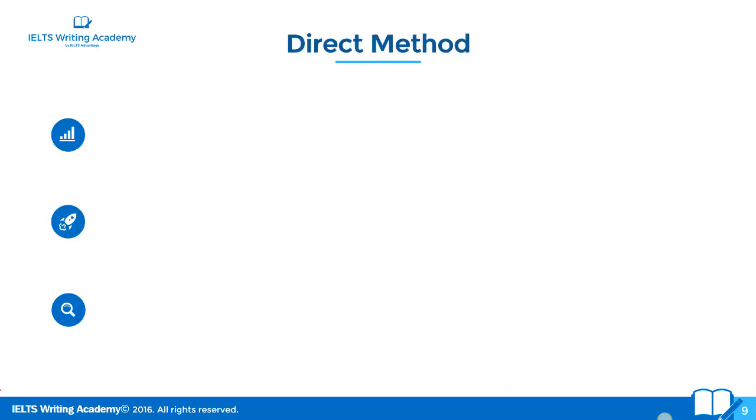So I've said that brainstorming is a complete waste of time. So Chris, tell us what your method is. So my method I call the direct method. I came up with this method after years and years of teaching IELTS in the classroom, and I was really frustrated with the results that my students were getting, and it all came down to them not being able to think of relevant, specific ideas quickly. They were spending too much time thinking of ideas, or they were thinking of ideas that weren't relevant or specific. So I tested this method, I developed it myself, and it had amazing results.